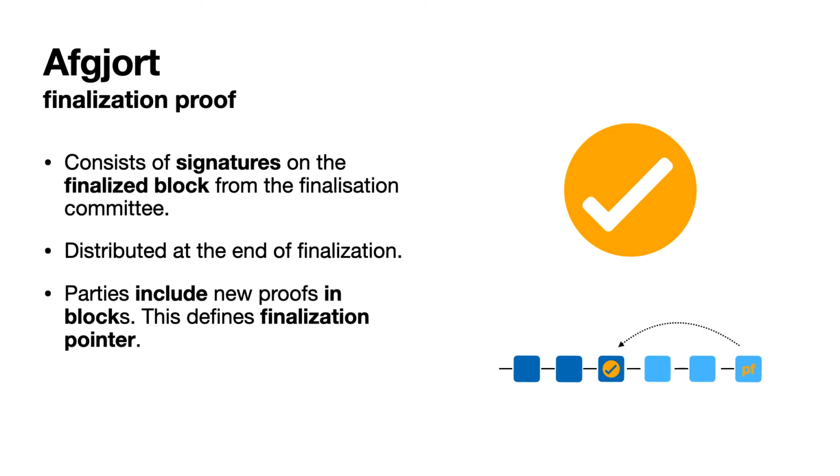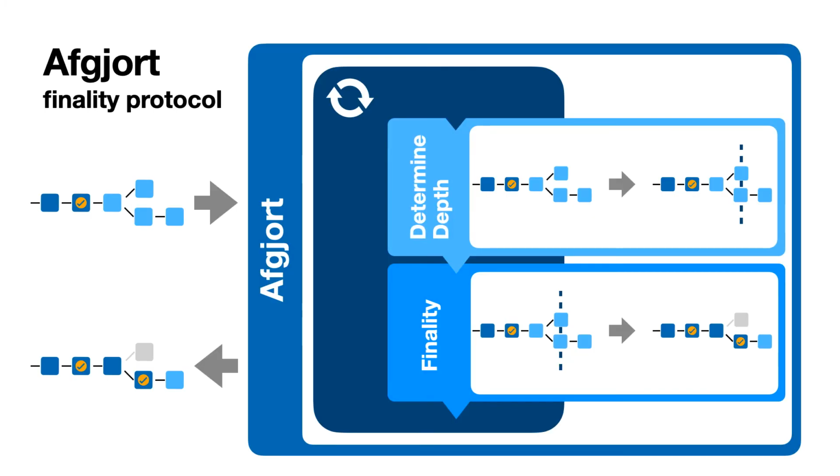And so, if you like, what you can say is, the time it takes to finalize a block, that's the time it takes from when the block was first introduced into the chain up to the point where there exists a block which contains its finalization proof. So how do we now actually finalize with Ouroboros? Well, here you can see an overview of it.